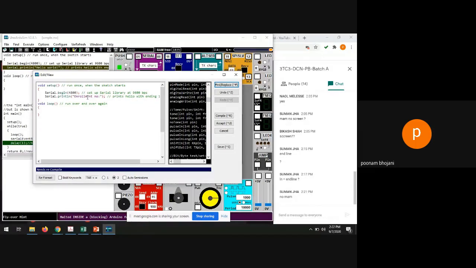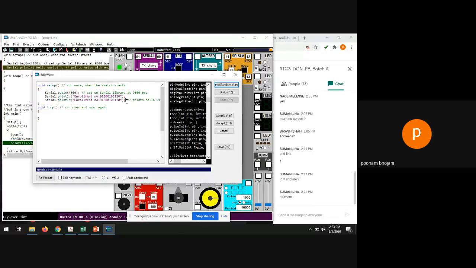Let's say I'm writing it randomly: 9180103120, any random number. And I want to write another line, Serial.println. If you don't want to retype it, you can simply copy and paste it. Control C and Control V will also work here.